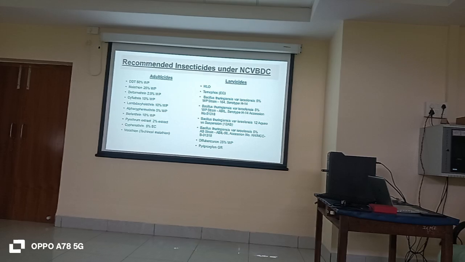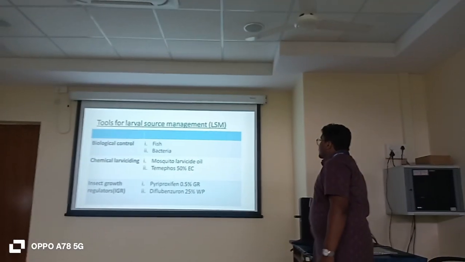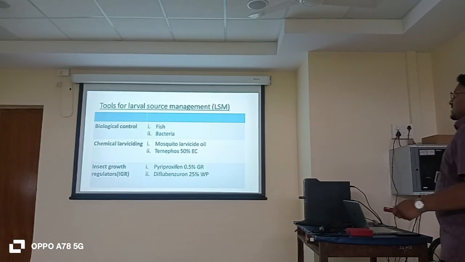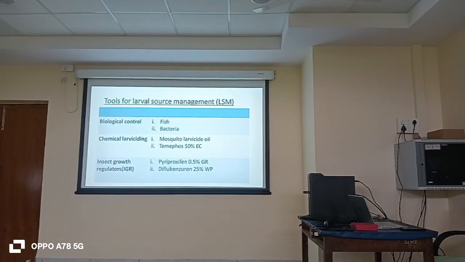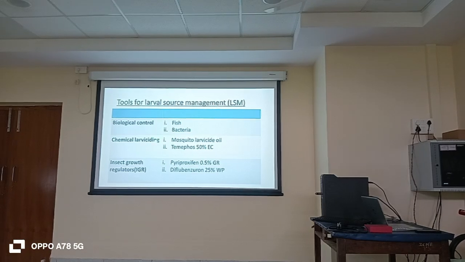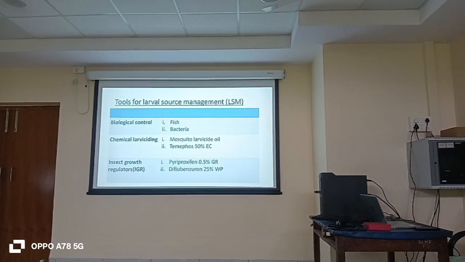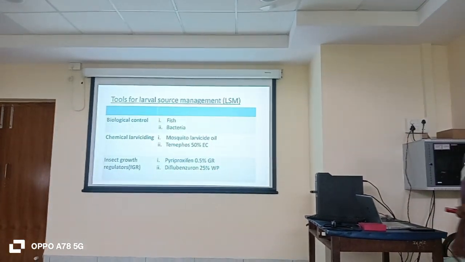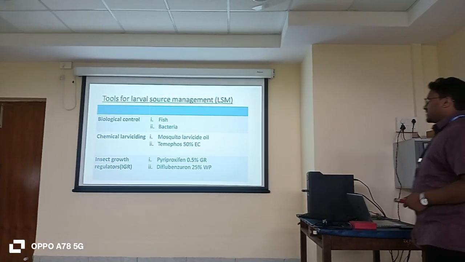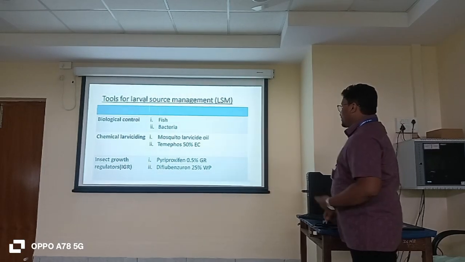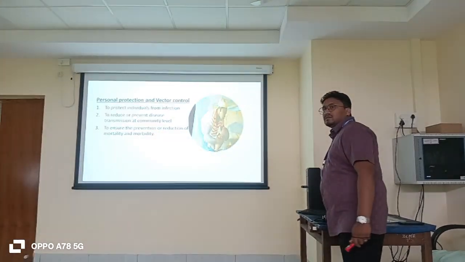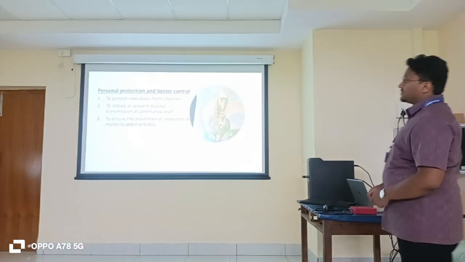Bacterial control, bacterial larvicide. The mostly used biological controls are fish and bacteria. Chemicals means MLO, simply oil we are putting. That is a chemical also. Then Temifos 50% EC. Insect growth regulators means pyriproxyfen 0.5% granules and diflubenzuron. These are insect growth regulators. Now we are using all that.